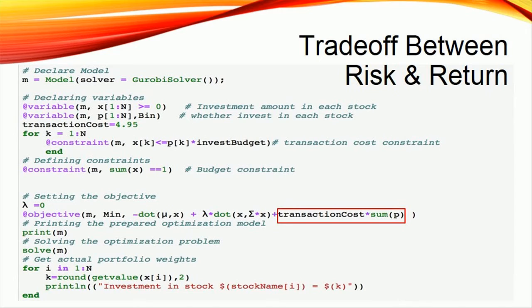With the introduction of transaction cost, the objective will be adjusted by adding a new term equal to the total trading cost, because this model aims to minimize risk, the second term, and transaction cost, the third term, which both have a positive sign before them, and maximize return, the first term, with a negative sign before it. The output of this model is the investment fraction in each stock, with a total sum of 1.